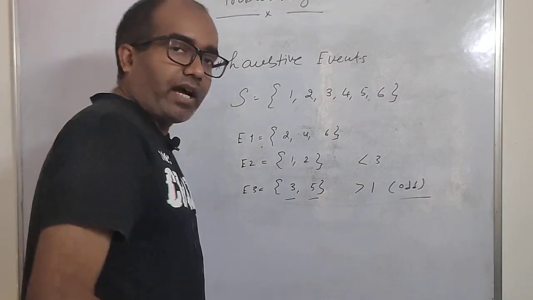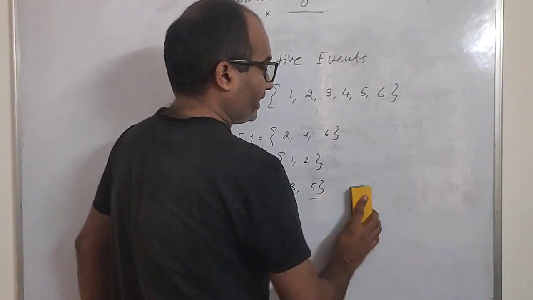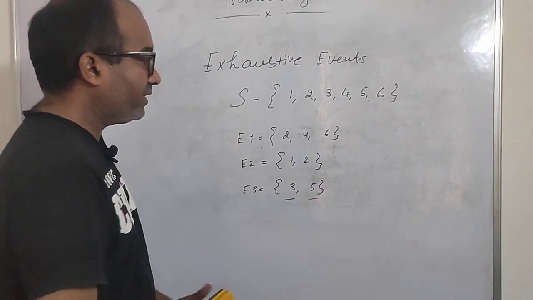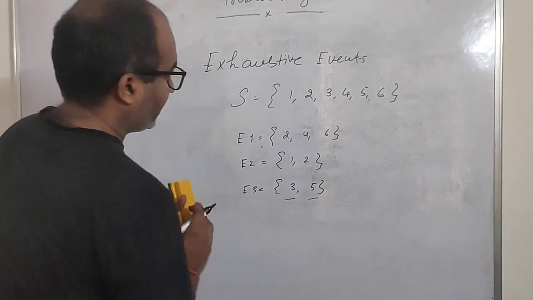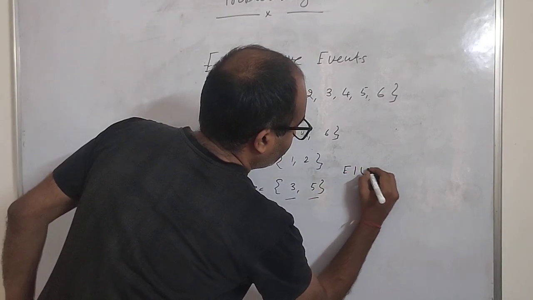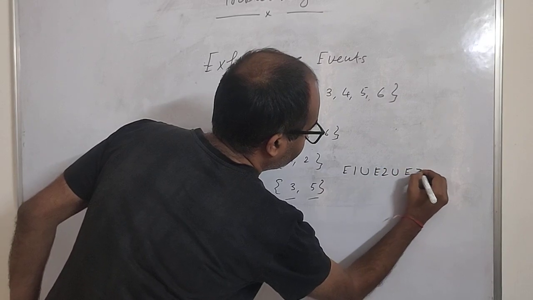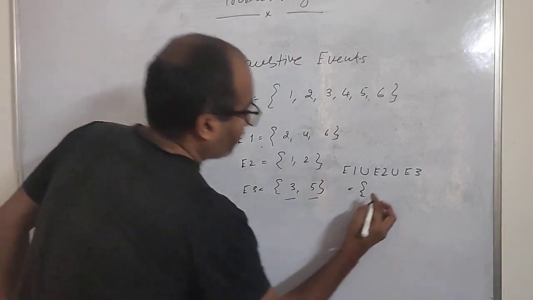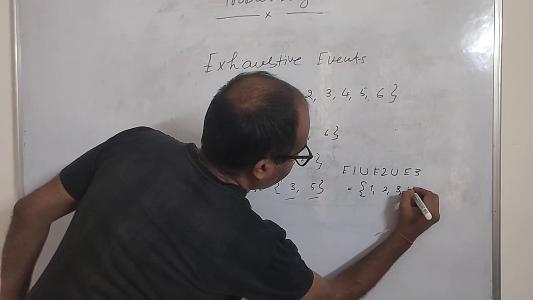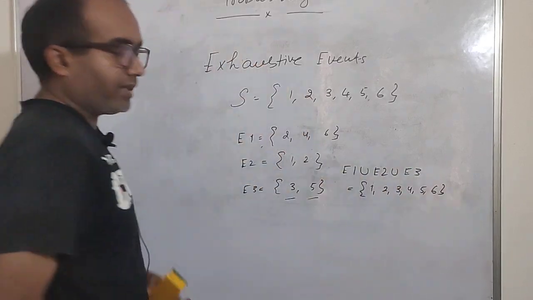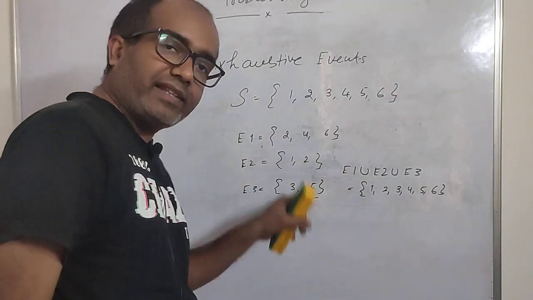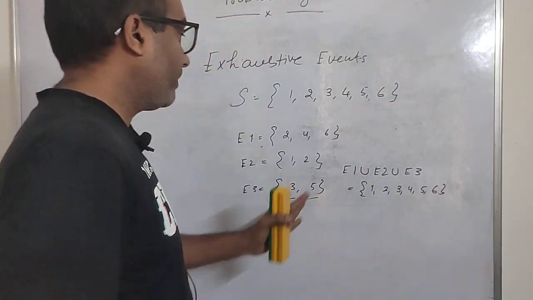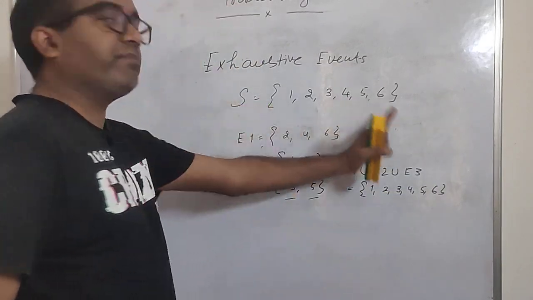Now I hope you know the union and intersection of sets from set theory. So if you take the union of these 3, E1 union E2 union E3, you will get 1, 2, 3, 4, 5, 6. All the elements are in here, right? There are 3 different events, but when I took the union of all these events, I found the entire sample space back.